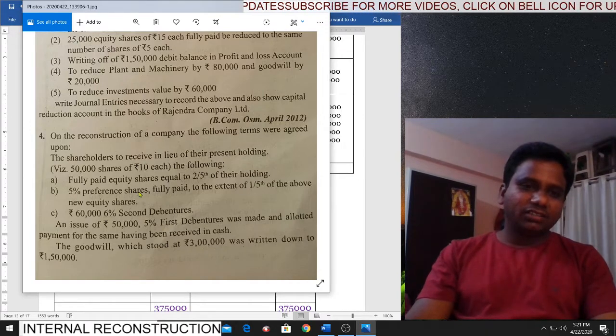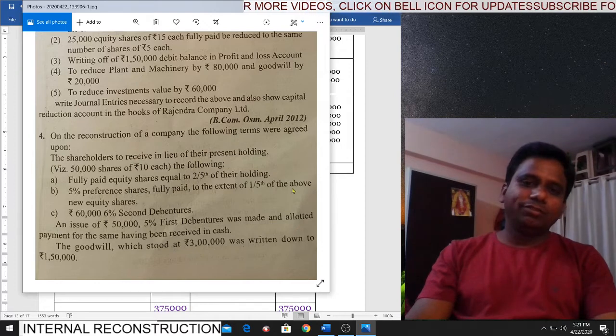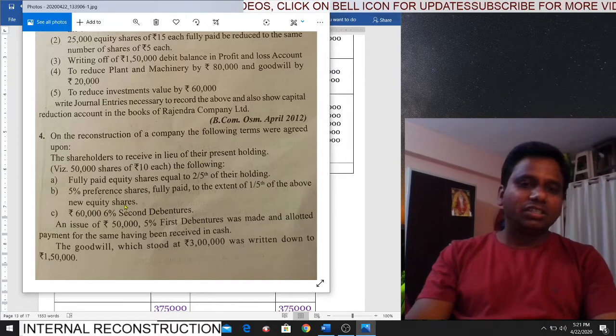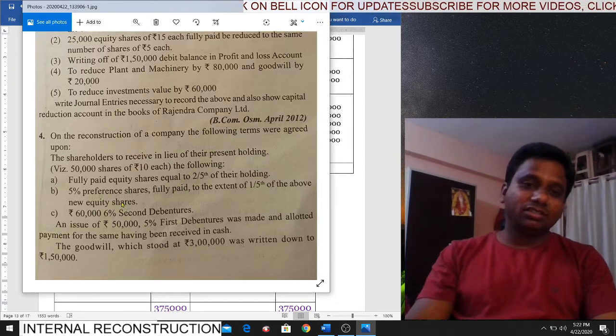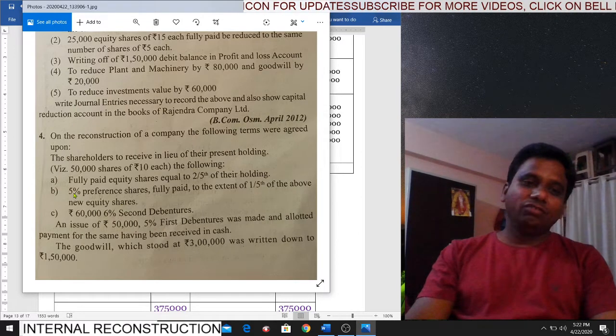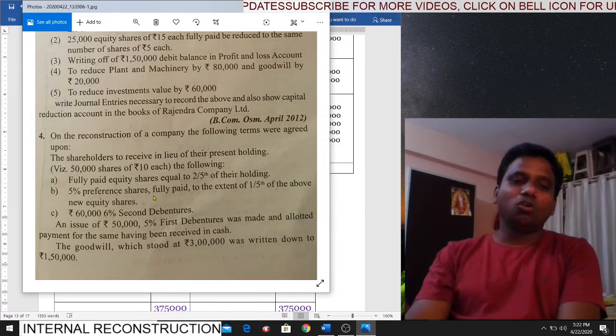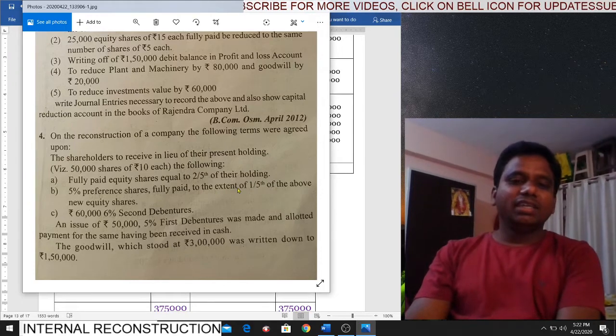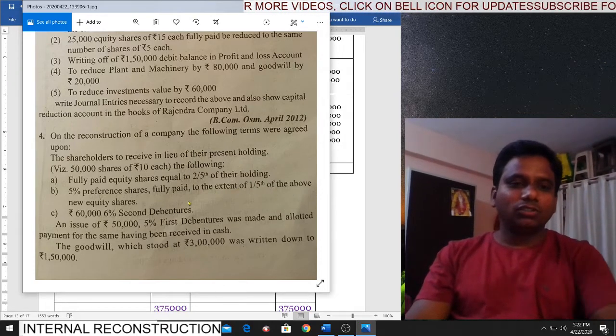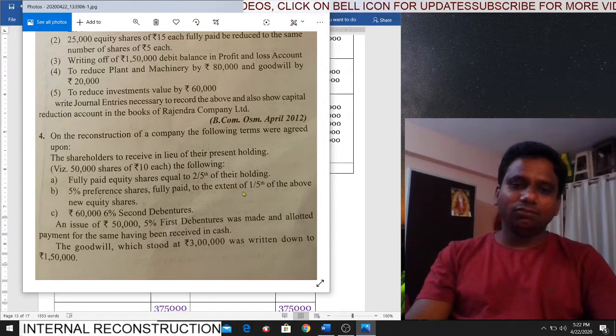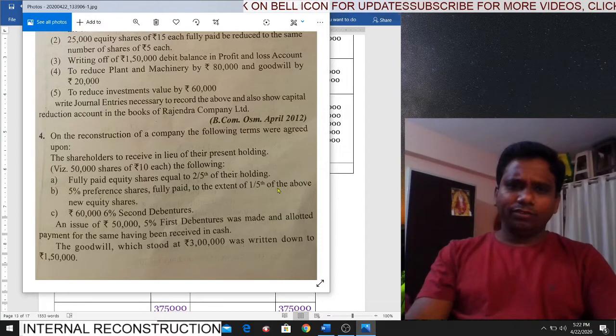5% preference shares, fully paid, to the extent of 1/5 of the above new equity shares. So students, try to understand this. They are receiving 5% preference shares. But how much? Fully paid. To the extent of 1/5 of the above new equity shares. Underline the word 1/5 of the above new equity shares.